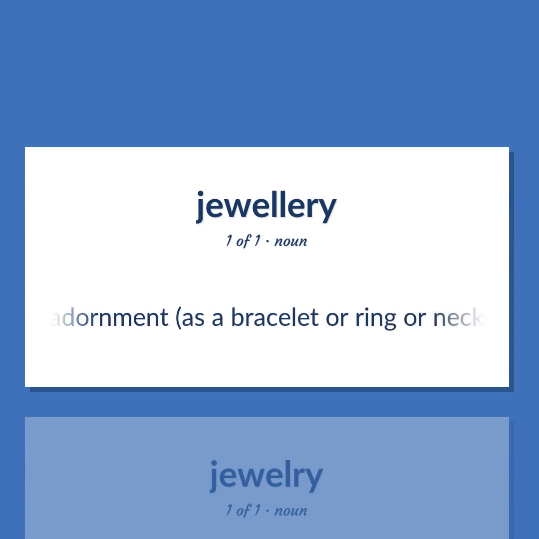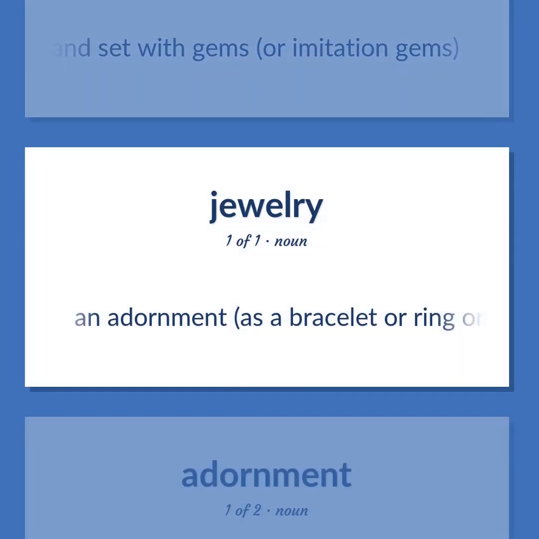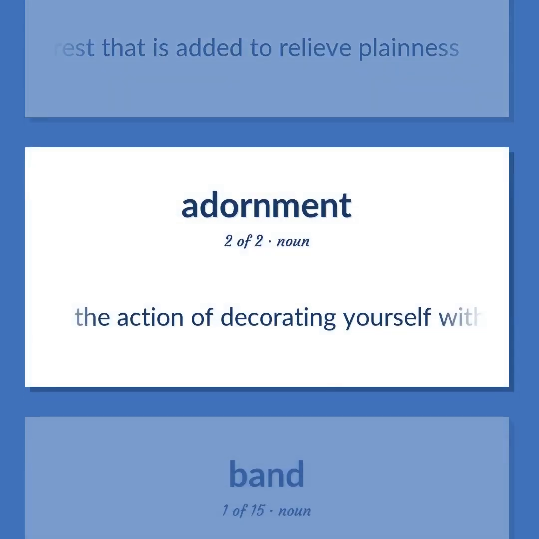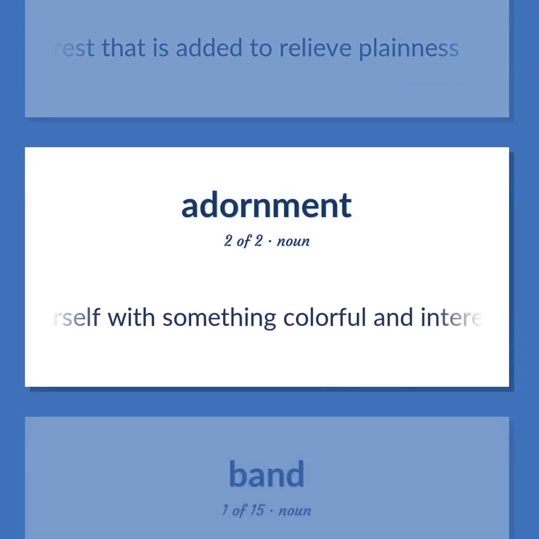An adornment, as a bracelet or ring or necklace, made of precious metals and set with gems, or imitation gems. A decoration of color or interest that is added to relieve plainness. The action of decorating yourself with something colorful and interesting.